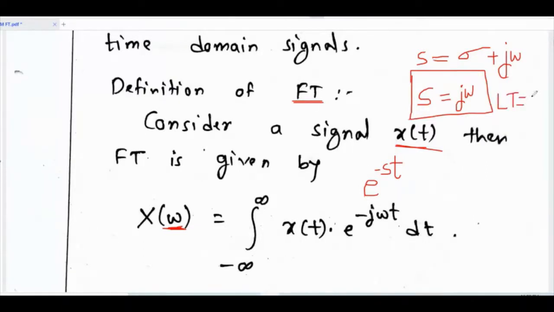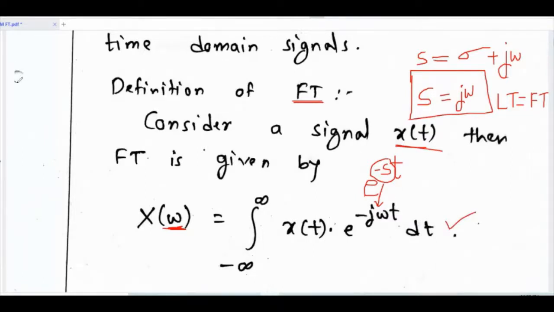Now for Fourier transform, I will be using the notation FT. FT means Fourier transform. LT means Laplace transform. Okay, so the definition is similar. Here we have s. Now s is replaced by j omega. And that becomes the definition of Fourier transform.